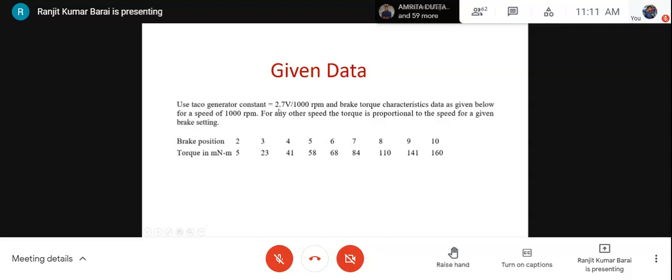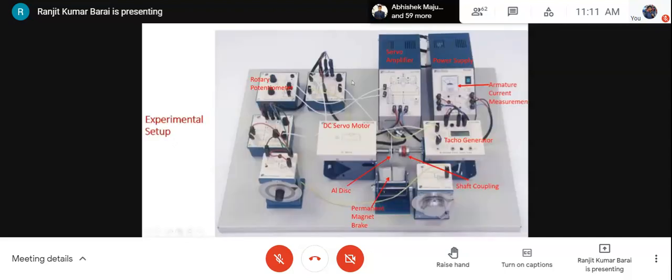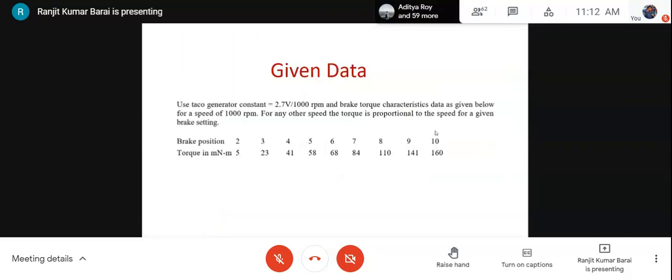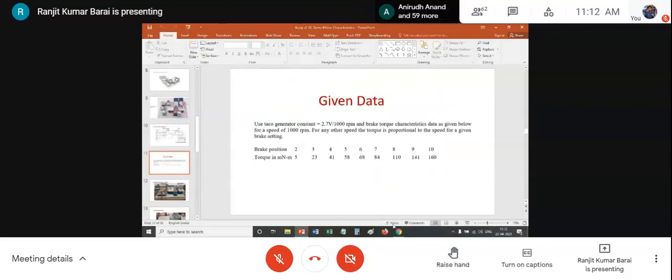Look at this diagram. We can measure the voltage output at this point, the generator. And if you know the voltage output, from this relation you can calculate the RPM. So it's called the tacho generator constant.